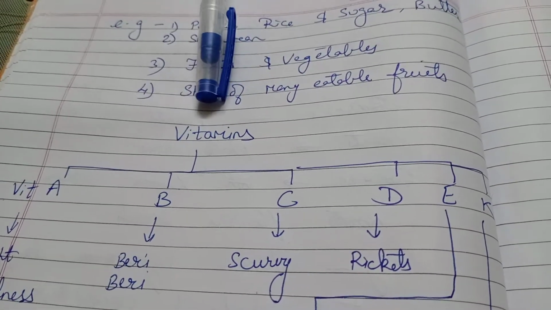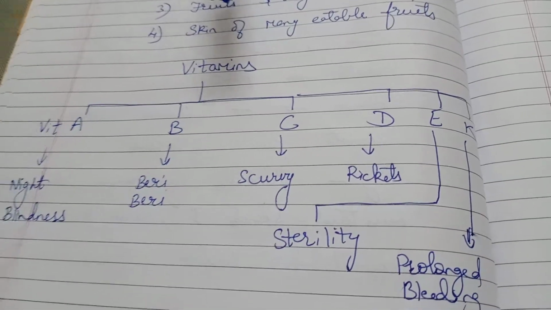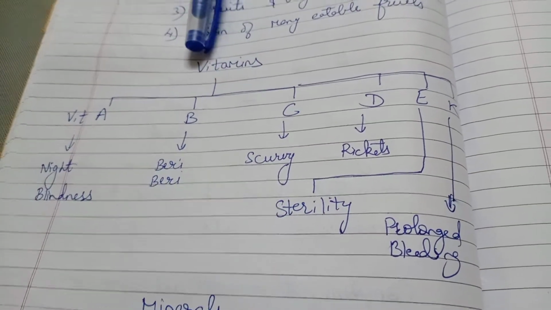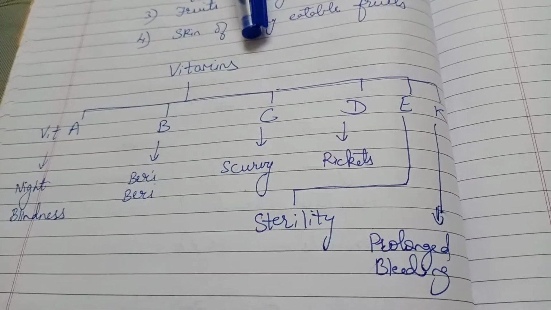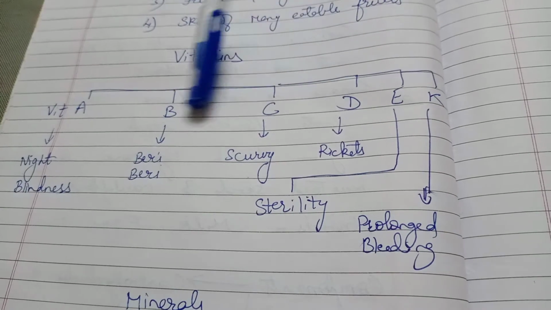Then we come to the vitamins. There are different types of vitamins present. I will send you the picture of this. You have to draw the flowchart of these different types of vitamins: Vitamin A, B, C, D, E and K.